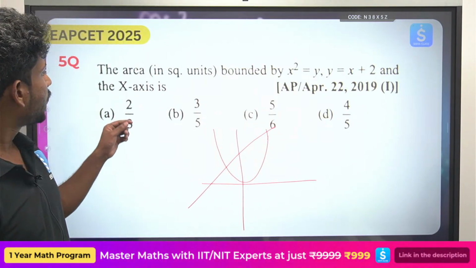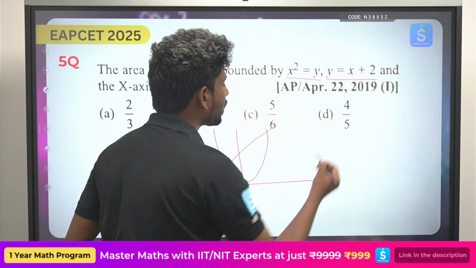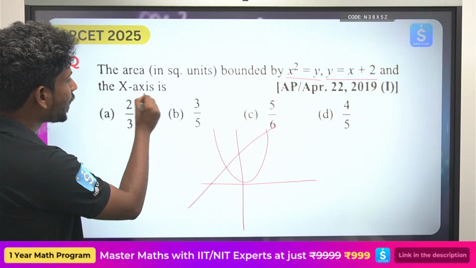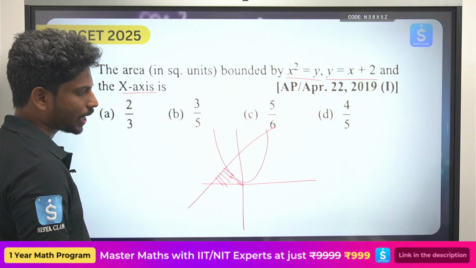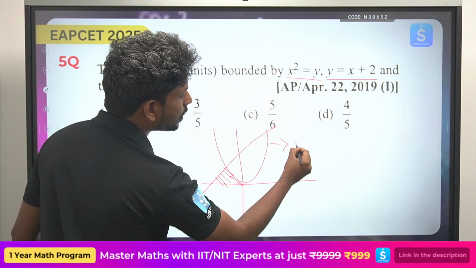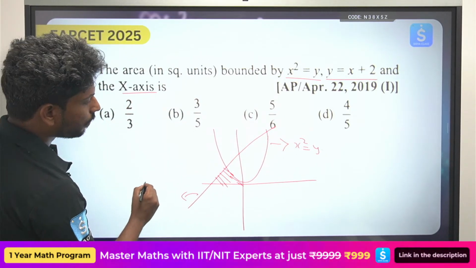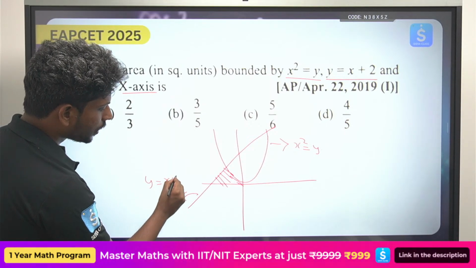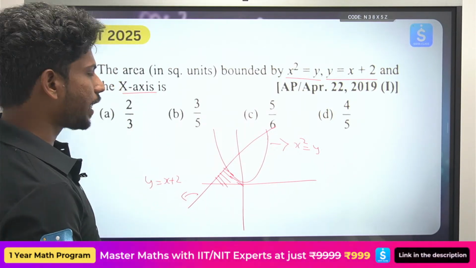Okay, now he is asking the area under the curve x square equals y, y equals x plus 2, and the x axis. That is, what is the area he is asking for? This is the area he is trying to ask. So this graph is nothing but x square equals y, and this curve is nothing but y equals x plus 2. Now tell me, how will you find the area under this curve?